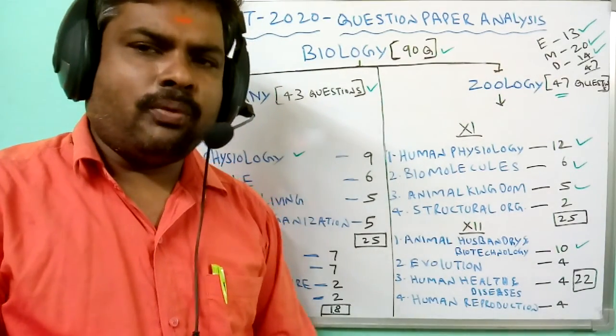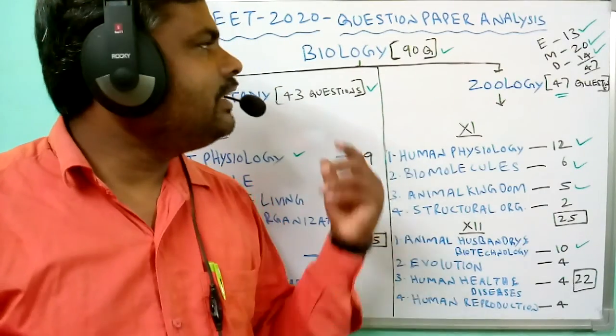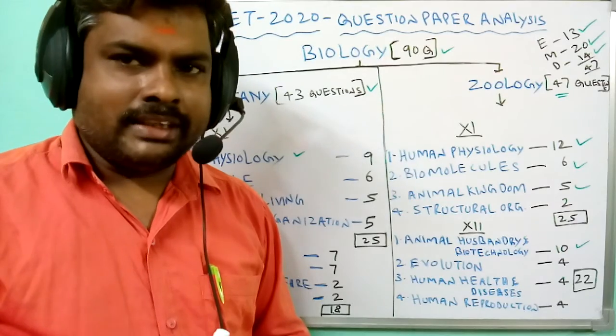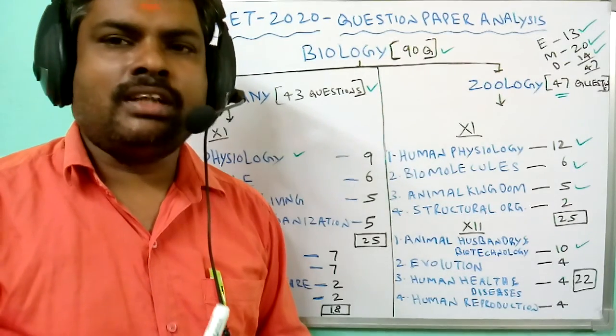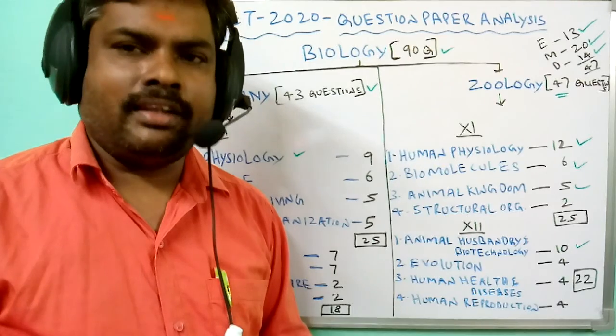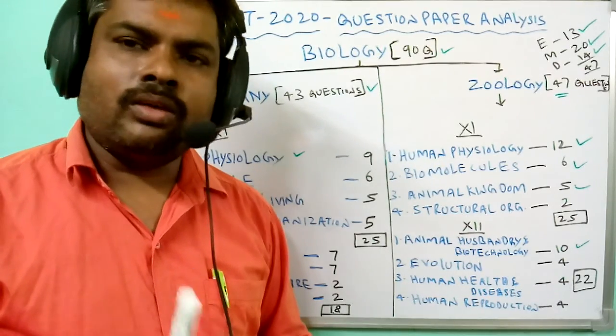Next, another important point, understand here, based on this question paper analysis, most of the questions, more than 95 questions, are directly or indirectly coming from NCERT. No question is given out of syllabus.